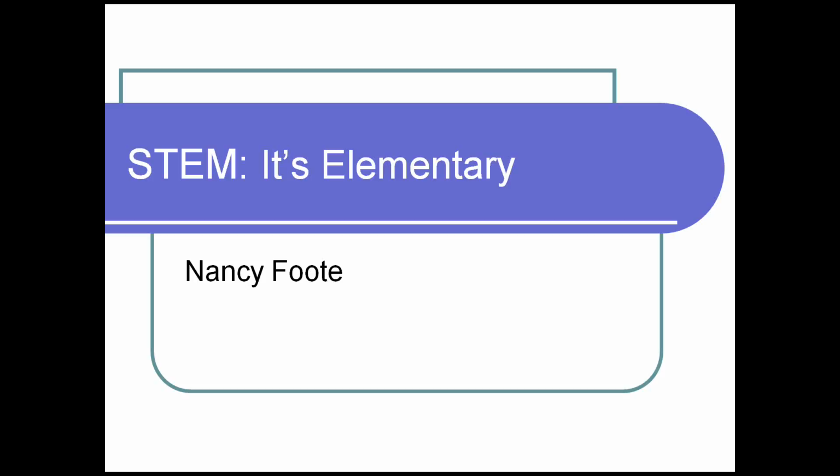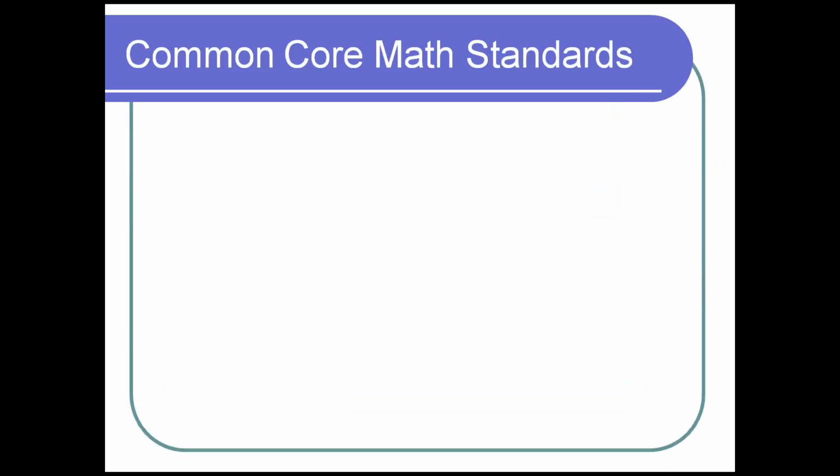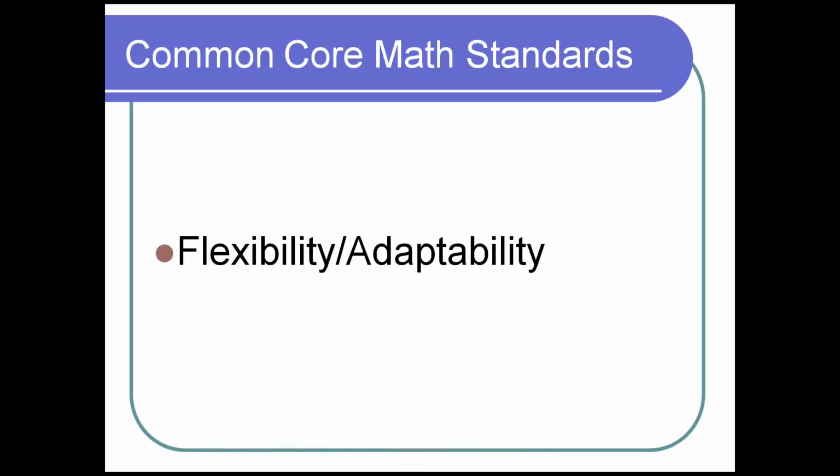The name of my presentation is STEM, It's Elementary. And we're talking specifically about maybe grades 3 through 7, although you certainly can adapt what I'm going to tell you for lower grades and also for higher grades as well. So let's talk about the Common Core. Common Core math standards and Next Generation Science Standards. Whether you're a Common Core state or not, you're going to find some things that are in common, pardon the pun.